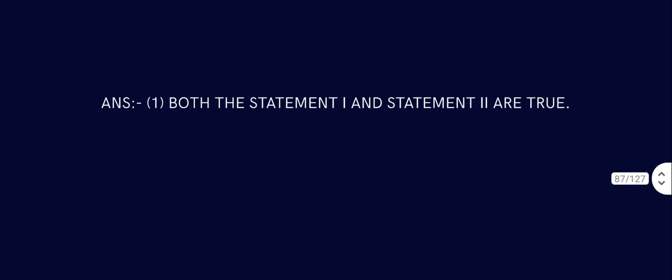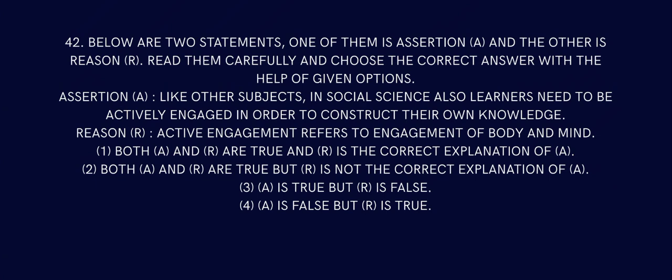Below are two statements. One of them is assertion and the other is reason. Read them carefully and choose the correct answer with the help of given options. Like other subjects, in social science also the learner needs to be actively engaged in order to construct their own knowledge. Of course, that is correct. Active engagement refers to engagement of body and mind. That is also correct.